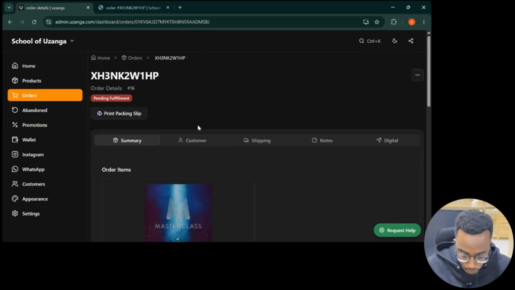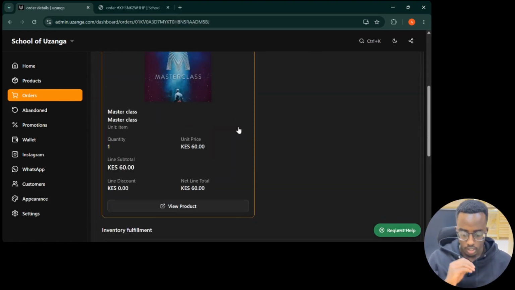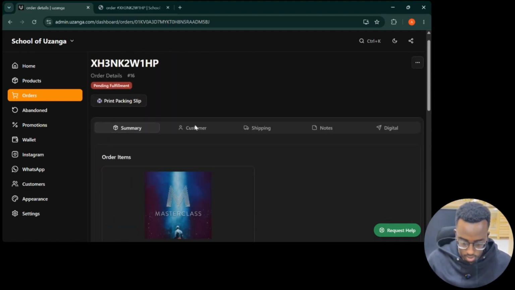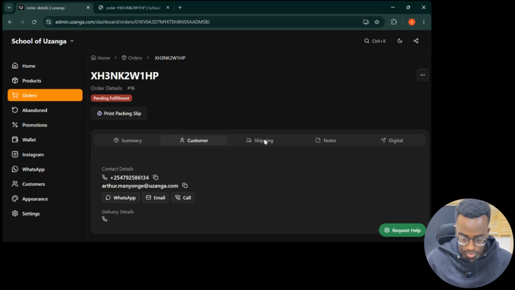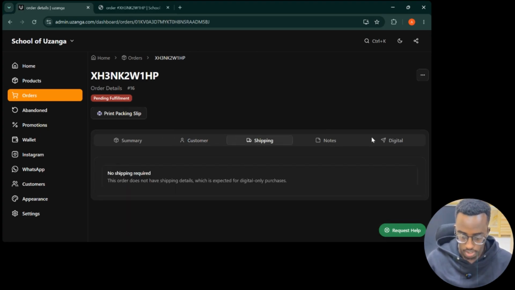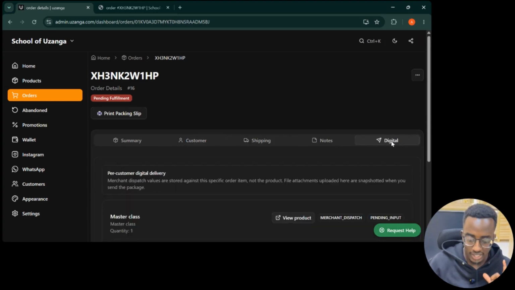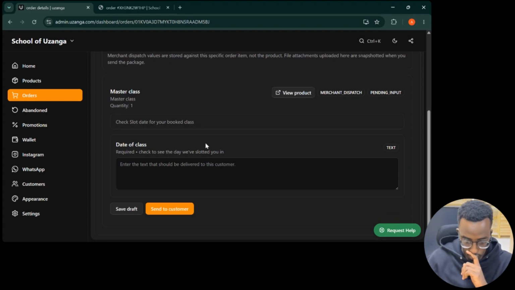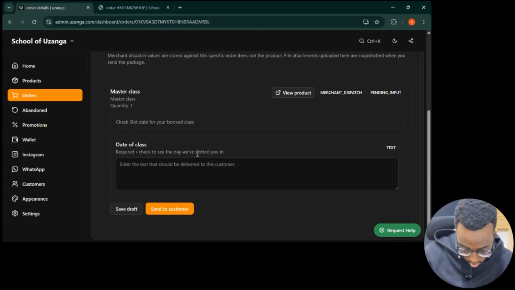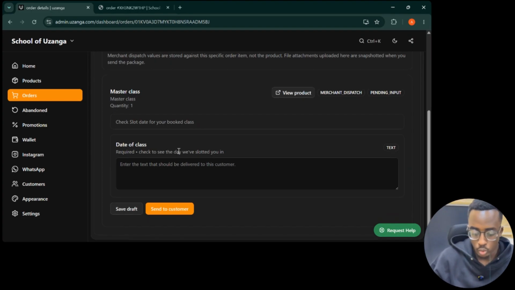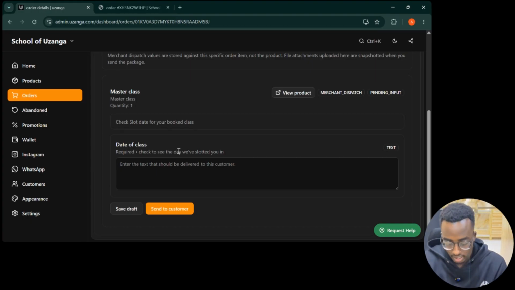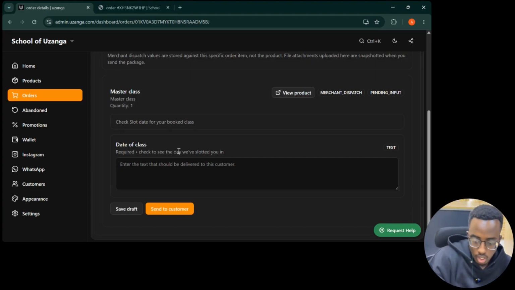Okay. Then now we see, yes, this client bought 1 slot for the masterclass. Okay. Customer details, they're here. Shipping, no shipping, because it's a digital product. So we come to this tab, digital. And now this is where we set, because this is what the customer is buying. So we now need to enter that information so that now the customer is able to receive it.